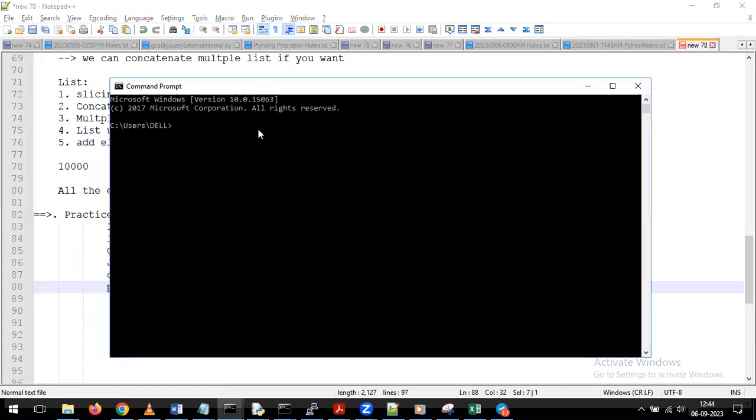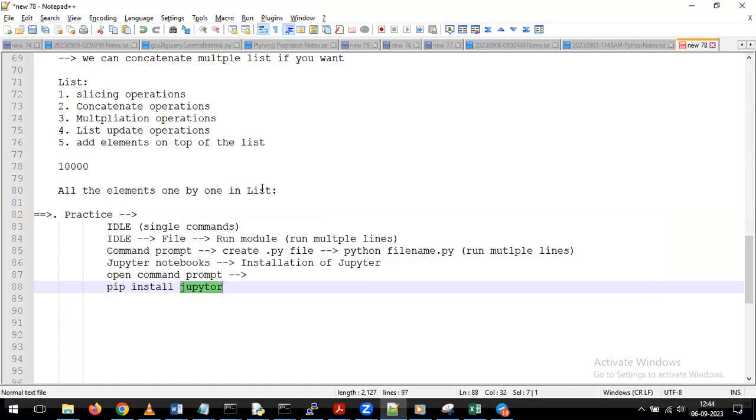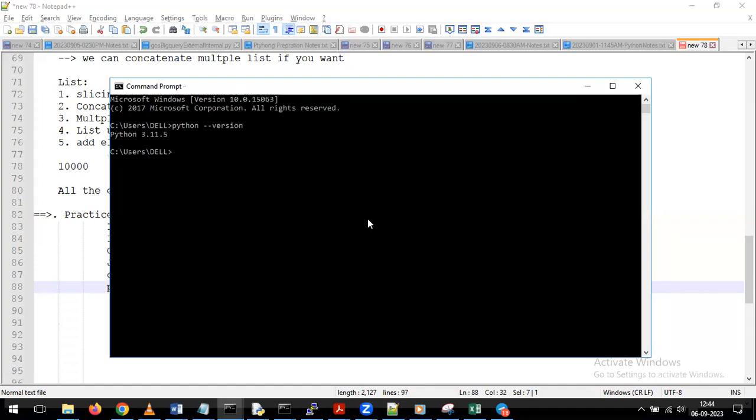In this command prompt, just to verify, give python space --version to check whether Python is working or not. In my system, I have Python 3.11.5. If you are getting output like this, only then can you run the pip install command, and as part of installation day, I told you already. You need to complete the installation. At the same time, you should be in a position to perform the practice from the command prompt also. I am thinking everyone did all those operations. If you did, now you can easily install Jupyter also.